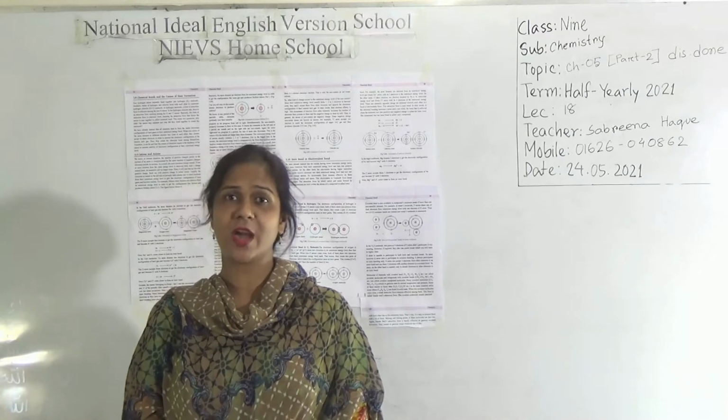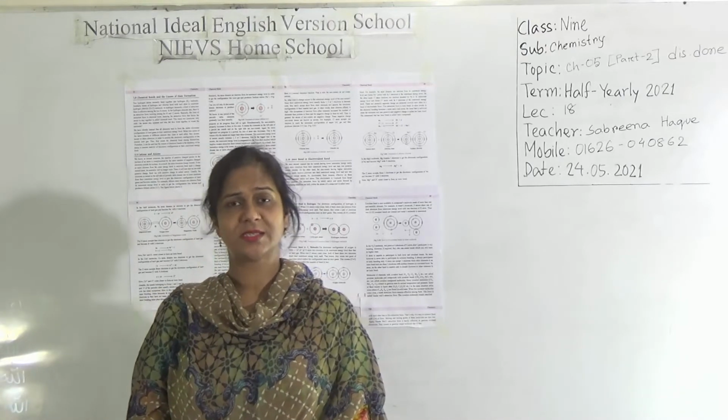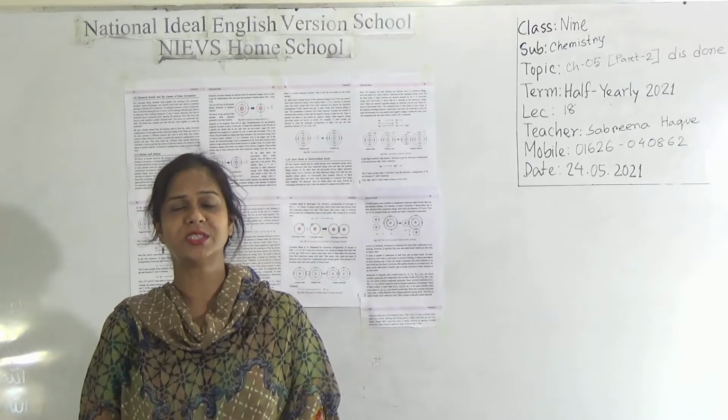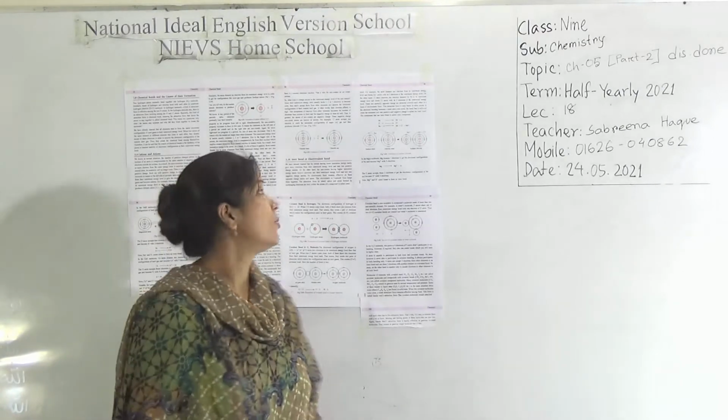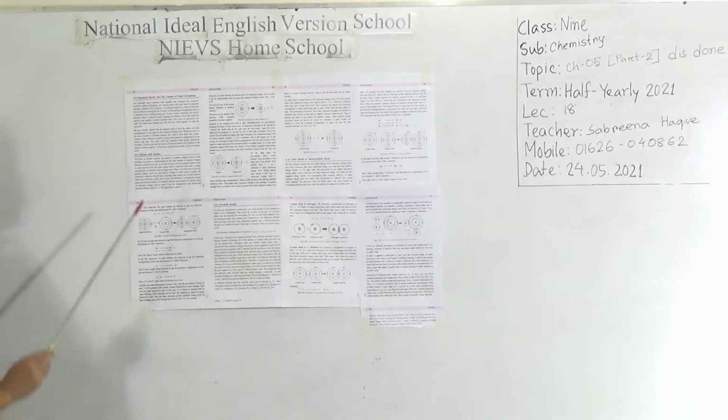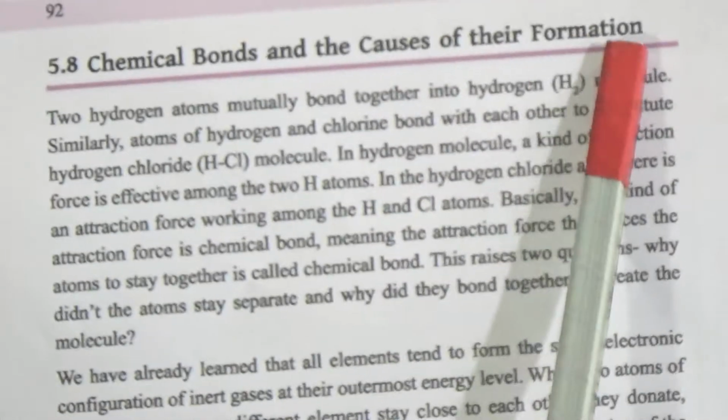Dear students, today I am going to take a chemistry class for class 9 students based on chapter 5, and this is the second part of our chapter. The name of the chapter is chemical bond. Today we will start from lesson 5.8, chemical bond and the causes of their formation.